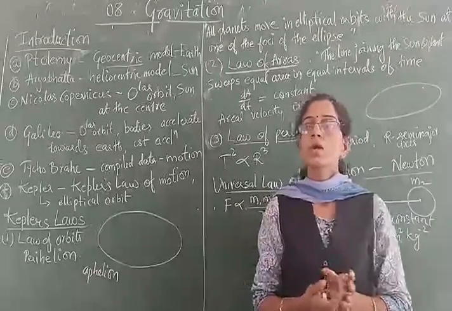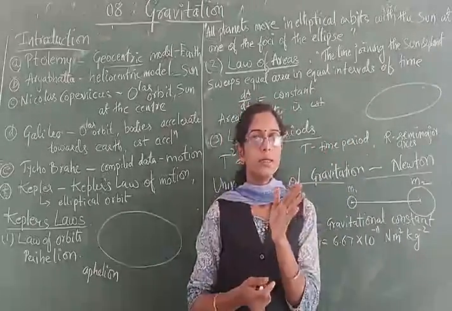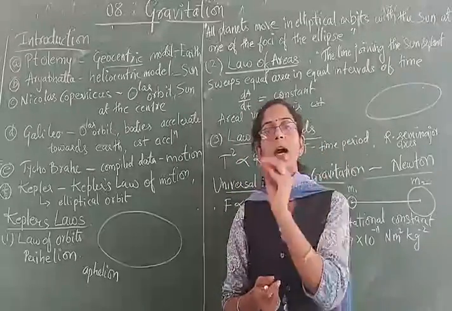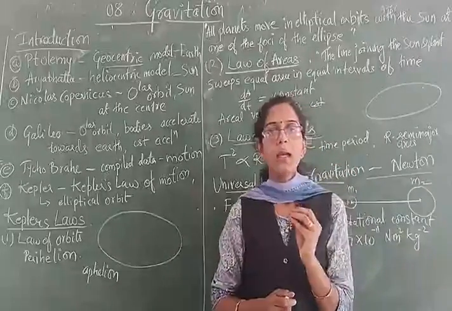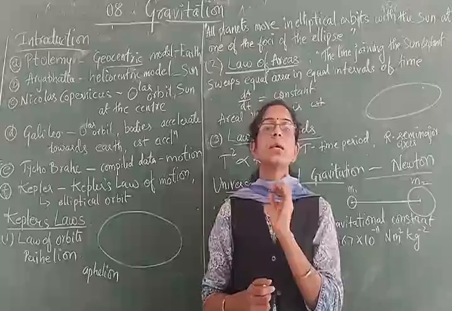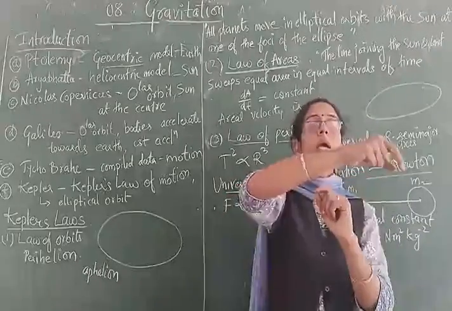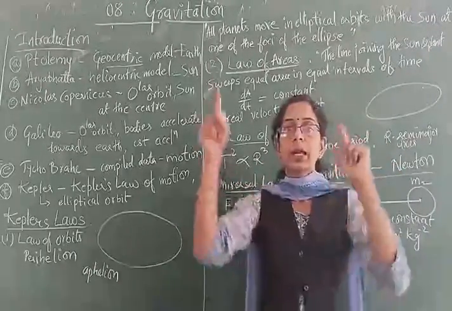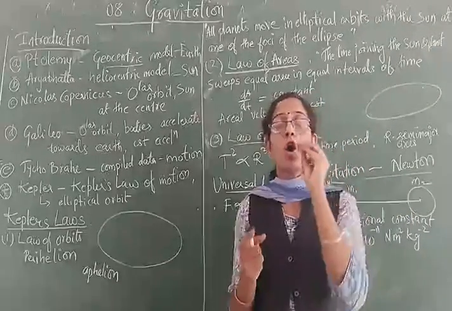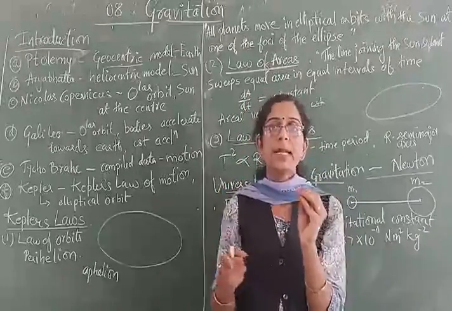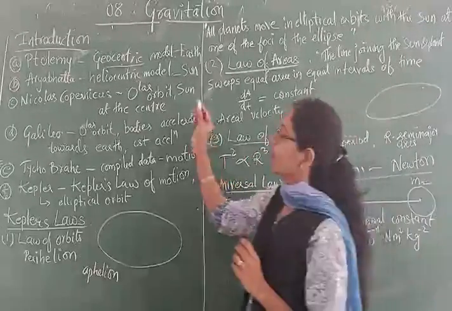And till now this model is being used, but certain modifications were made further. A person known as Nicholas Copernicus said that yes, the other planets are moving around the sun, wherein the sun is lying at some point, and he gave the orbital motion, meaning the planets revolve around the sun in a particular orbit. Whether that orbit is a rectangle, a square, or something else, he said that the orbit followed by the planets is circular in nature, wherein the sun is exactly lying at the center.